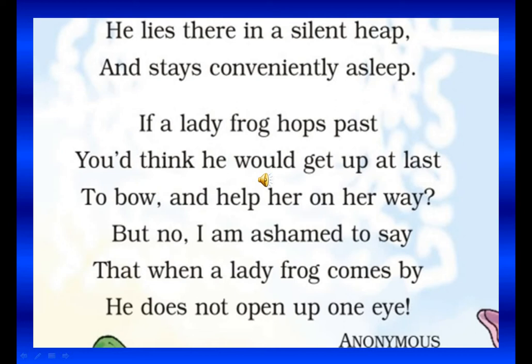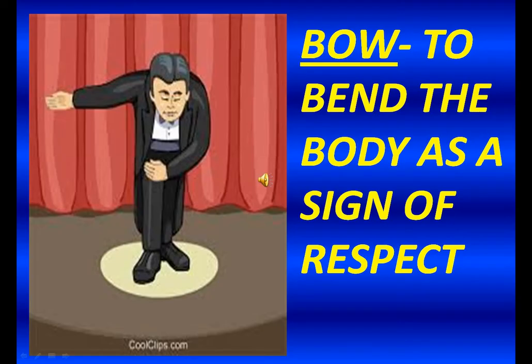You'd think he would get up at last to bow. Now let us see what bow means. A bow is to bend the body as a sign of respect. In the picture you can see, students, probably this person is a magician. He has done his tricks and he's on the stage, and now he is thanking everybody by taking a bow. Now many of you have done this. Those of you who have participated in the annual function of our school, if you have participated in anchoring or things like that, you must have taken a bow at the end. Yes, so that is what a bow means.